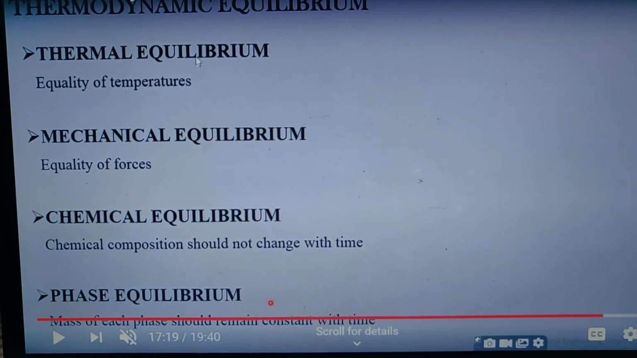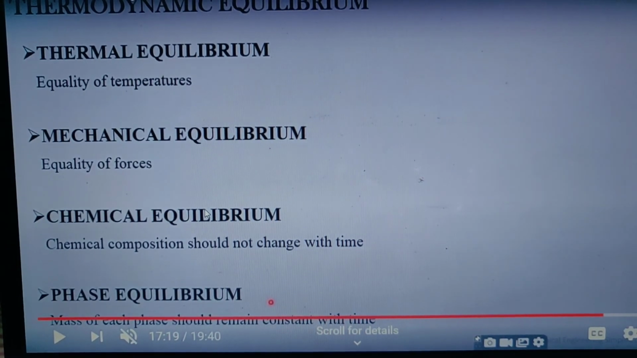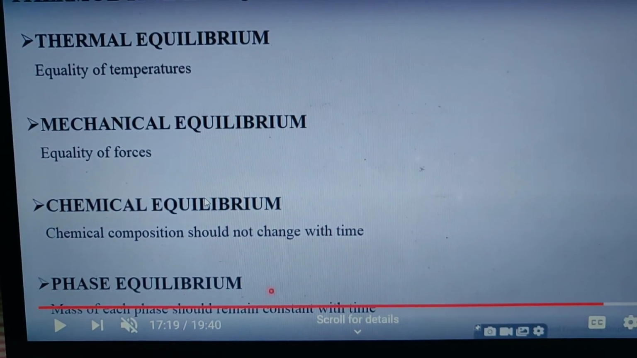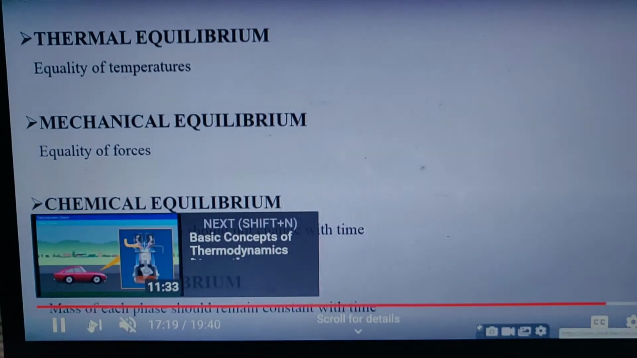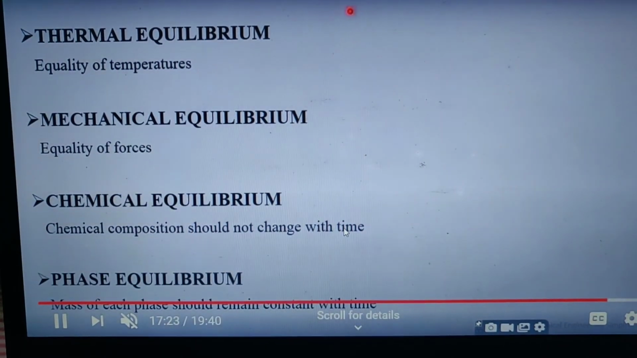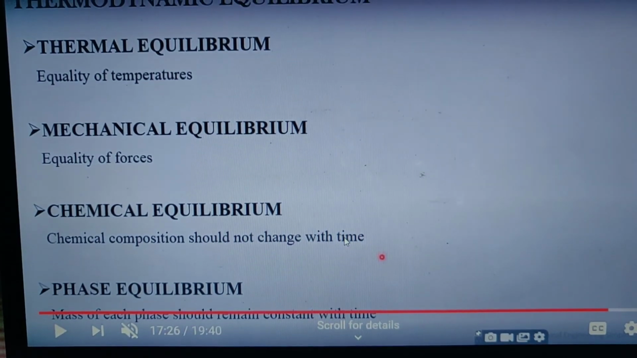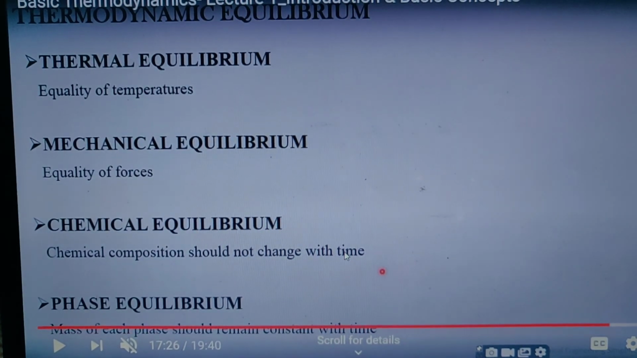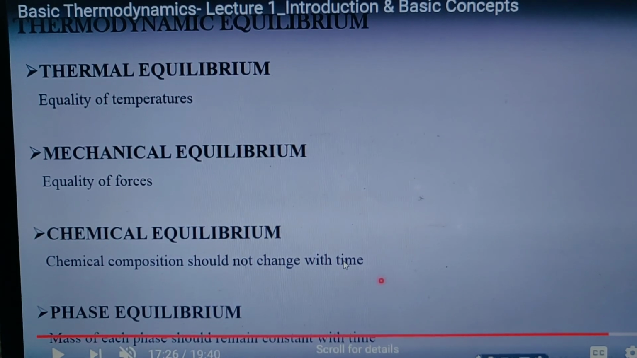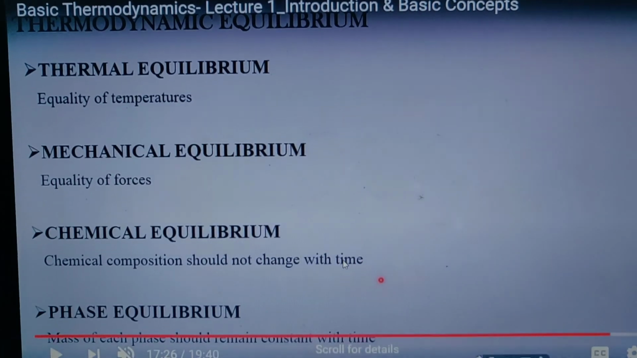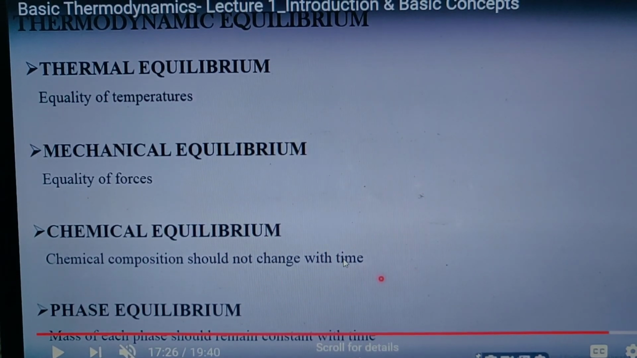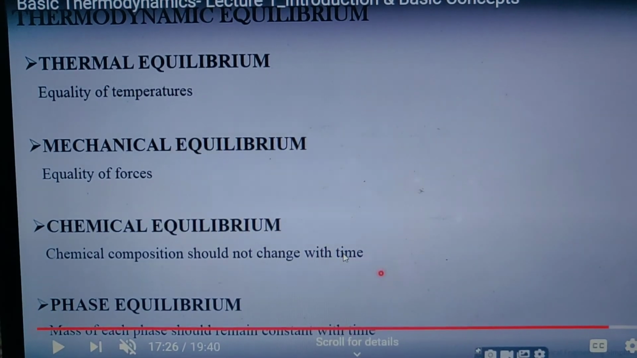So these are the three equilibria: thermal, mechanical and chemical, and another one is phase equilibrium. Phase equilibrium means the mass of each phase should remain constant with time. When we put all these equilibria together, that becomes thermodynamic equilibrium. So inside thermodynamic equilibrium, it must be thermal equilibrium, mechanical equilibrium, chemical equilibrium, and phase equilibrium. Okay, then the next part is